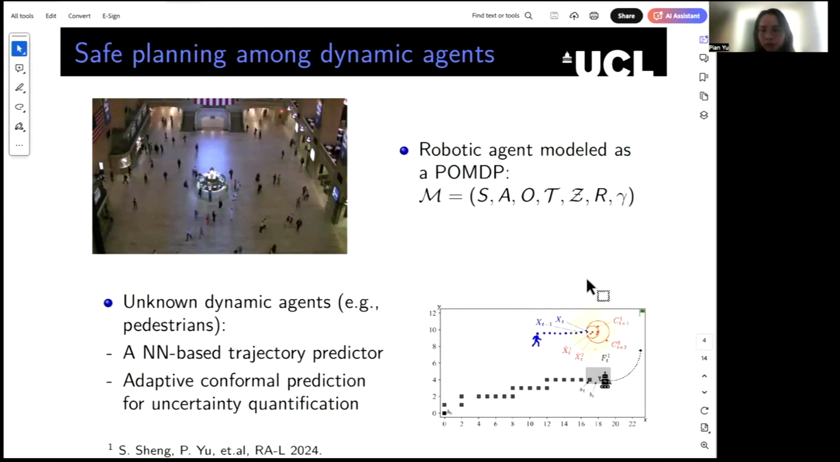For instance, in this figure, the blue dots are the history trajectory of the pedestrian, and the red dots are the predicted future trajectory of the pedestrian, while the red circles are the prediction regions constructed using the adaptive conformal prediction.